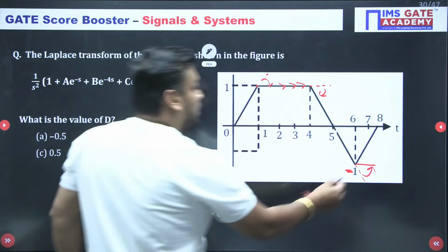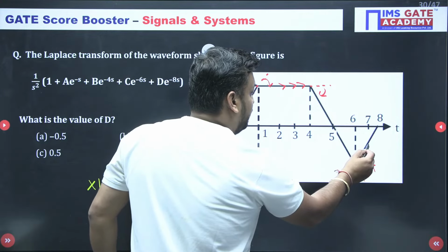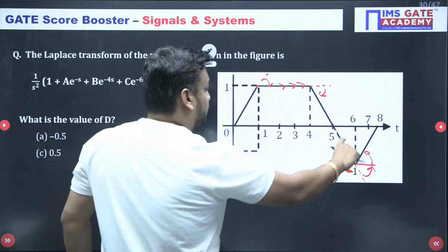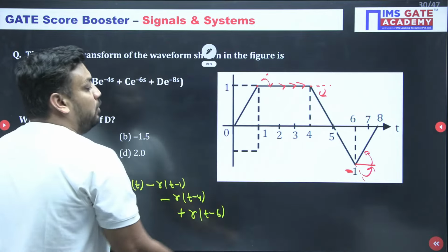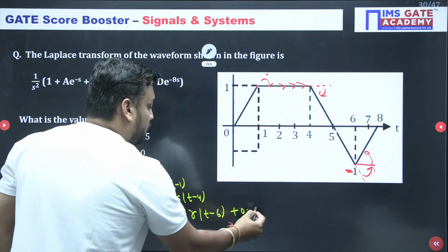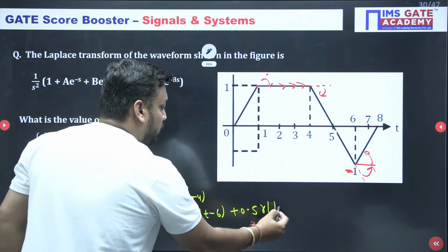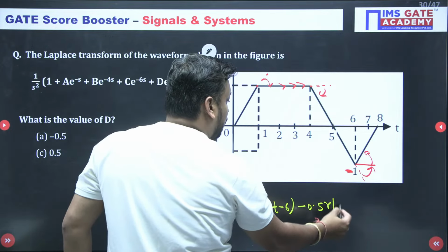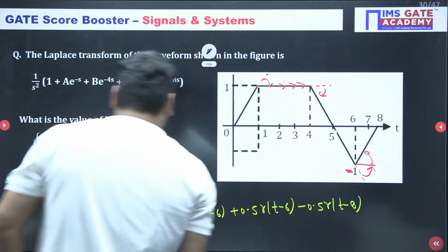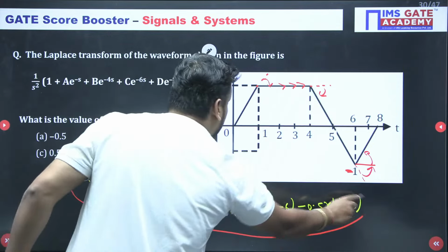Again you should touch this line. When you touch this line, the slope is the difference in y, which is 1, and in x, 6 to 8, which is 2. So 1 upon 2, 0.5. So slope is 0.5, so minus 0.5 r of t minus 8. This is the complete equation, guys.